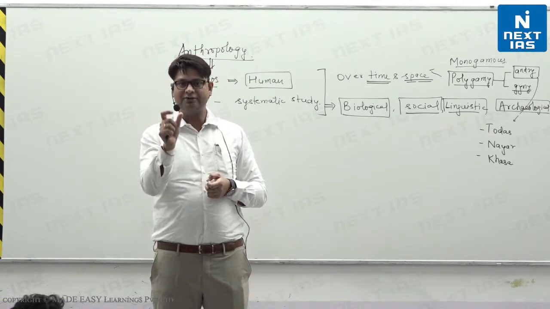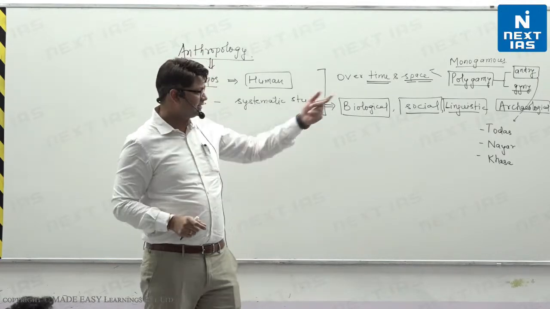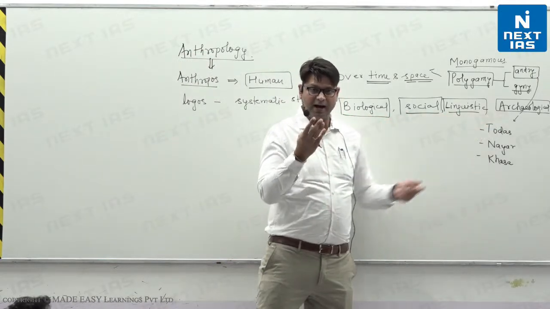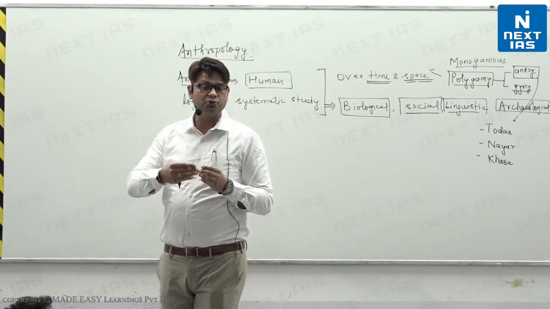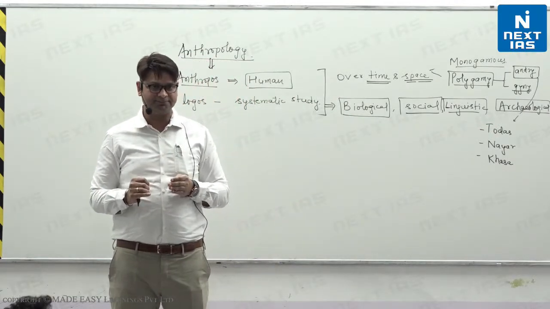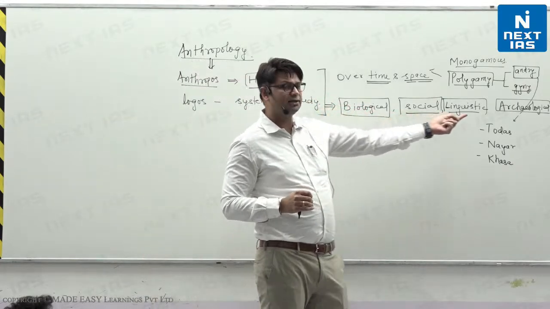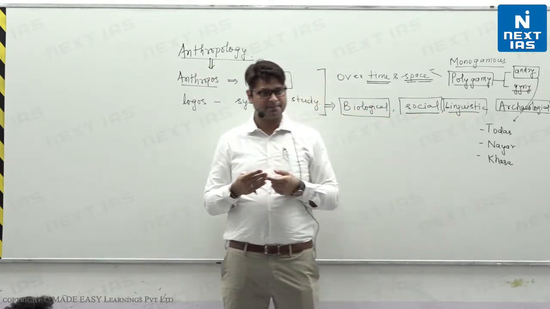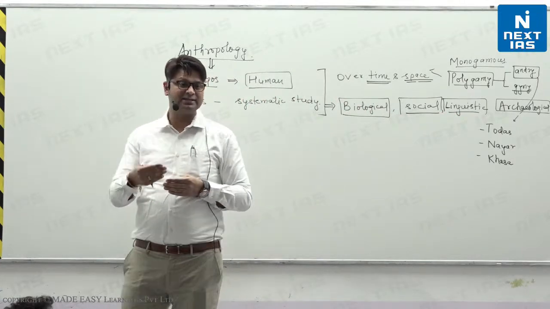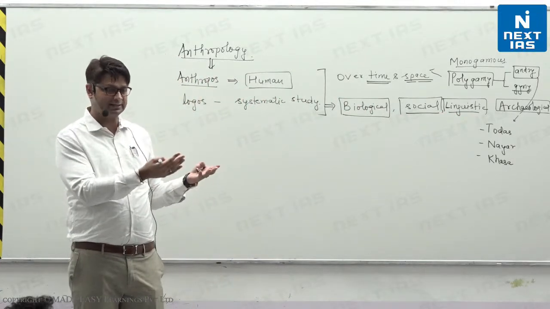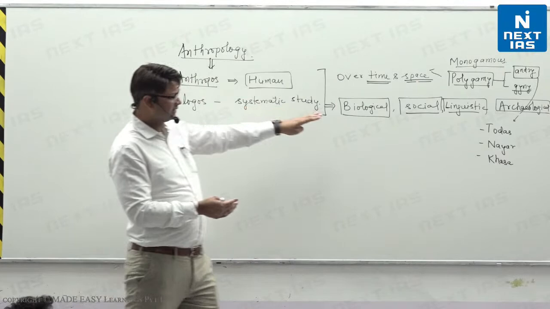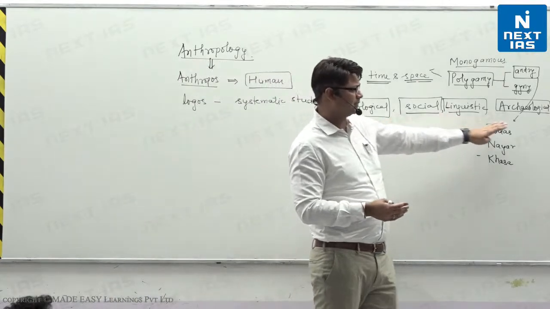History is when we have written records. Archaeology is the study of the past, mainly when we do not have any written record, right? Through interpreting the artifacts, okay? Cultural remains that we have left behind, okay? These are the 4 major sub-branches of anthropology.